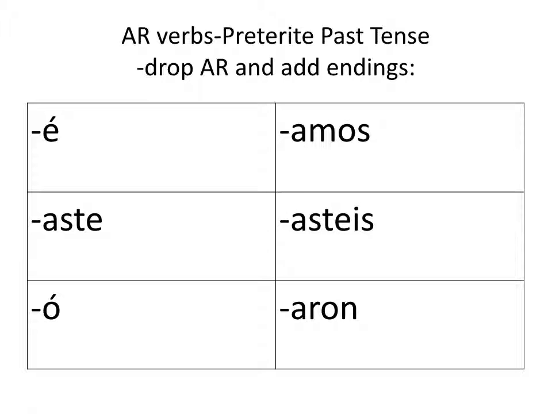Vosotros is hablasteis. And then ustedes, ellos hablaron. They spoke. That's an AR verb. The endings are: é, aste, ó, amos, asteis, aron. I have a little song to remember those endings in order. É, aste, ó, amos, asteis, aron. There you go.